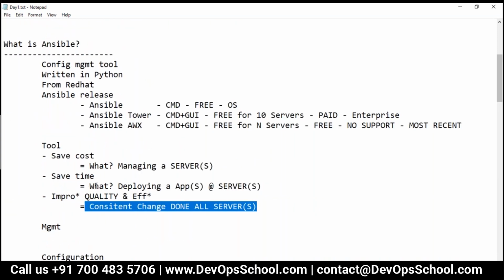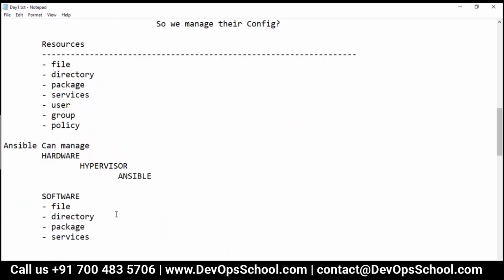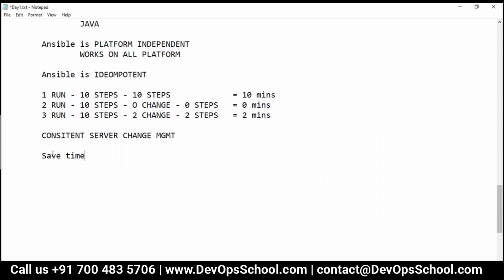Now it can also save your time. How does it save time? Because it has parallel deployment capability.